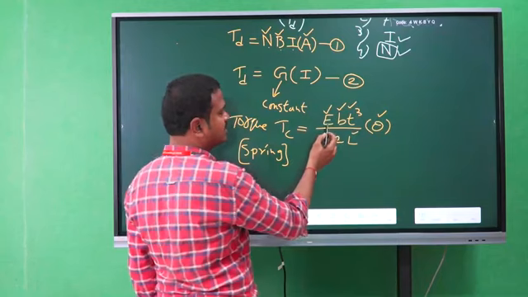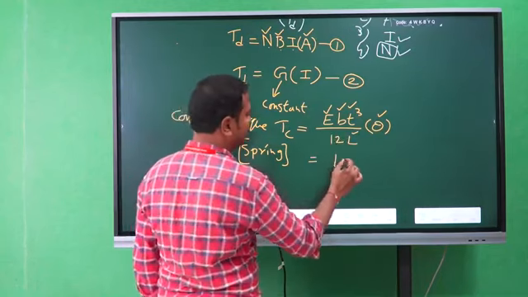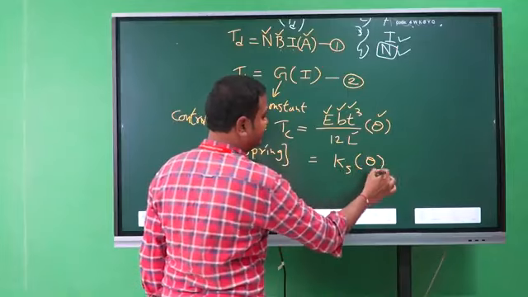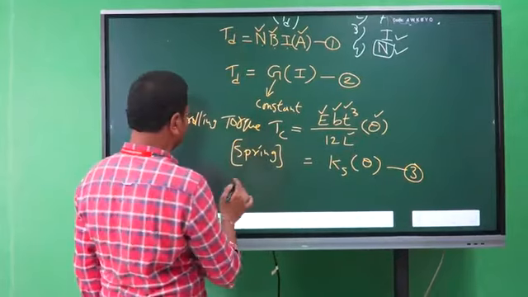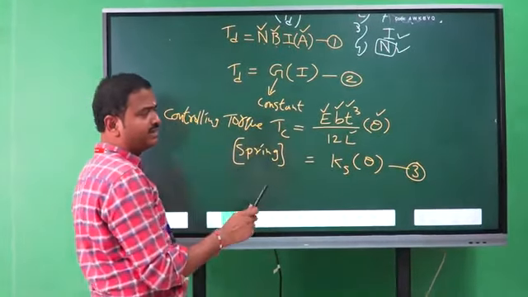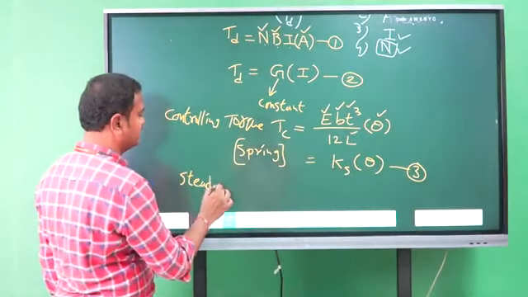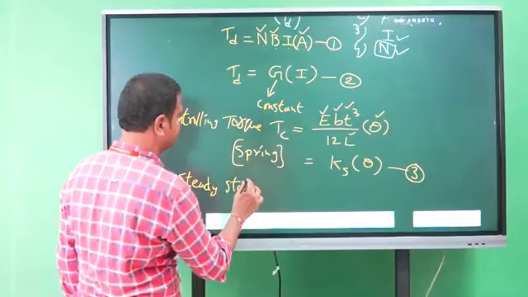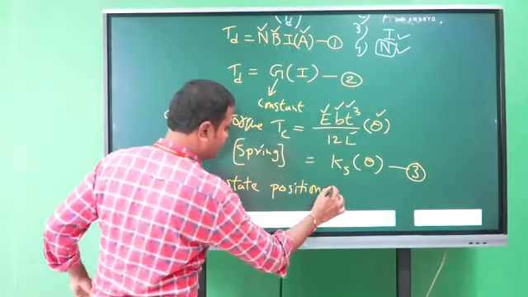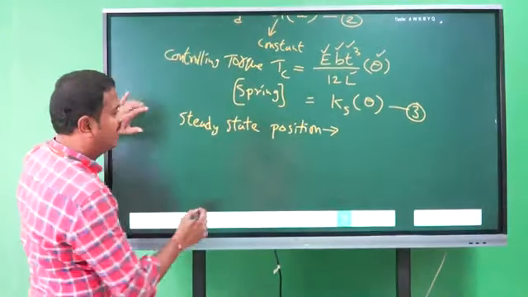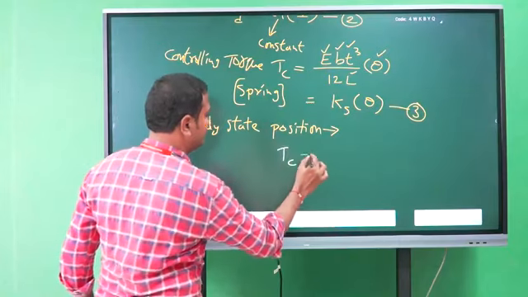Clear? So in this also E, B, T, L are constant values. So Tc equal to some constant Ks into theta. So this is equation 3. Clear? So the pointer stops at the final position, at the steady state position, right? The steady state position will be achieved at the condition Tc equal to Td.